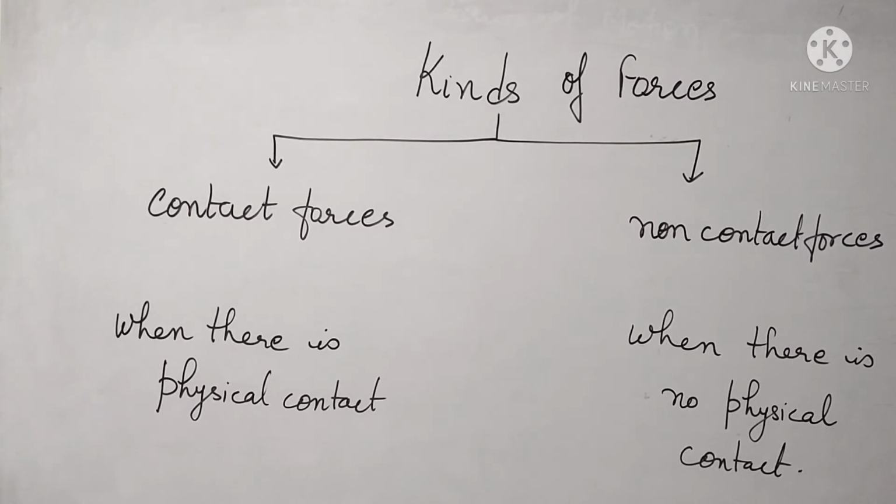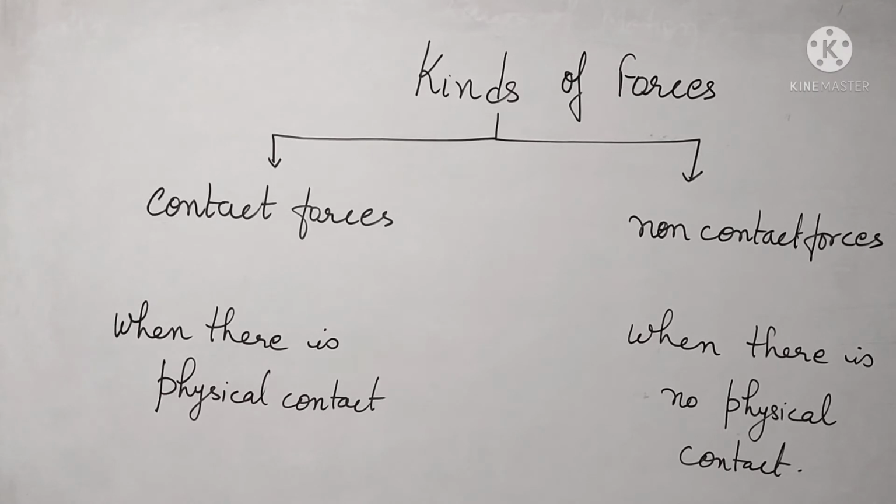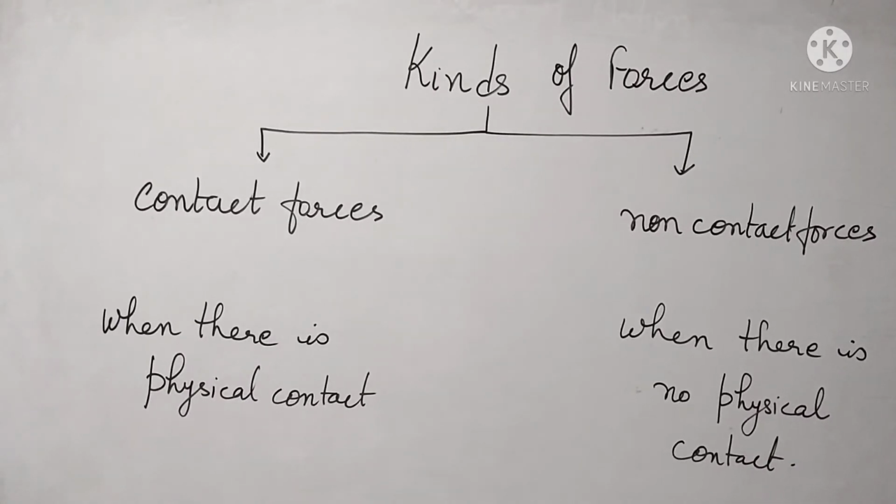There is a force of attraction from the earth on the apple so that it always falls to the earth. So this gravitational force of attraction is a non-contact force. In this way there are two types of forces: contact forces and non-contact forces.